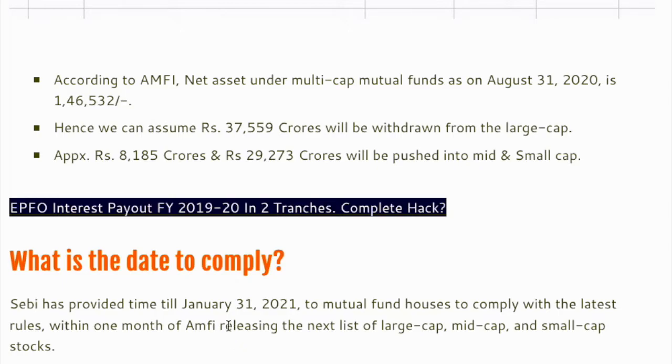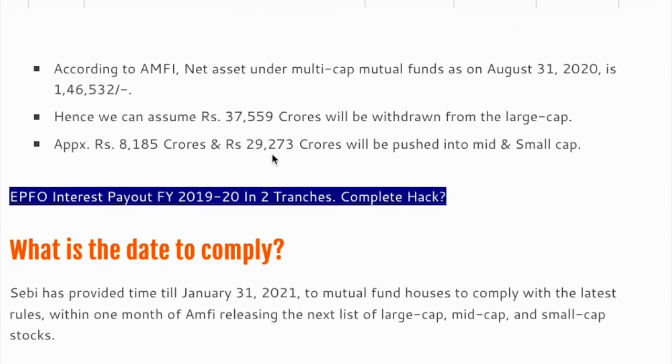Large cap or any equity fund can go down because of this circular, or there is a border tension going on between China and India. The third reason may be the US presidential election, which is somewhere in November. So there can be three reasons why we can say there will be a fall in Nifty. First, the circular. Second, tension between China and India. Third is the US presidential election.